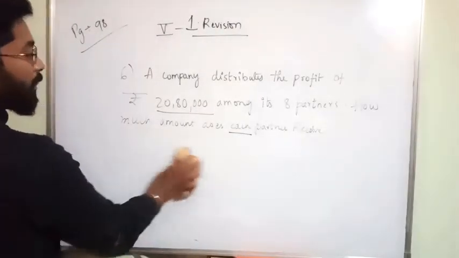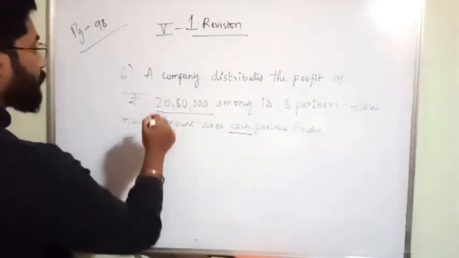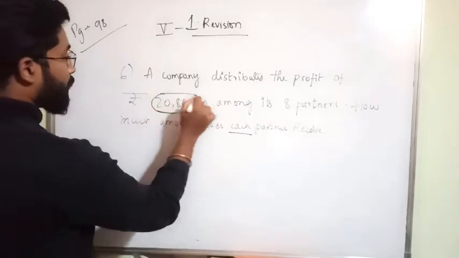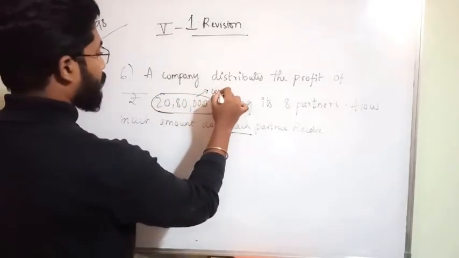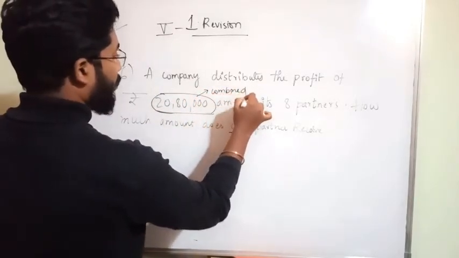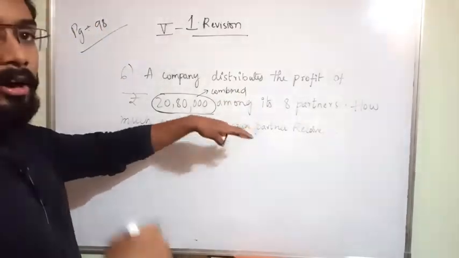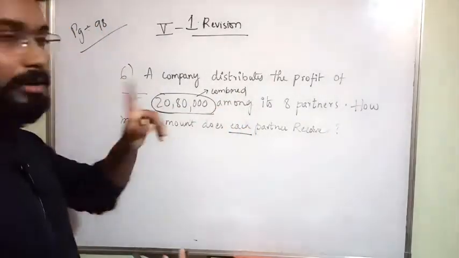There are 8 partners, no? So for 8 partners, this is the combined profit. This is not the individual person's profit. This is combined profit, all 8 partners got this money, not a single person's money.